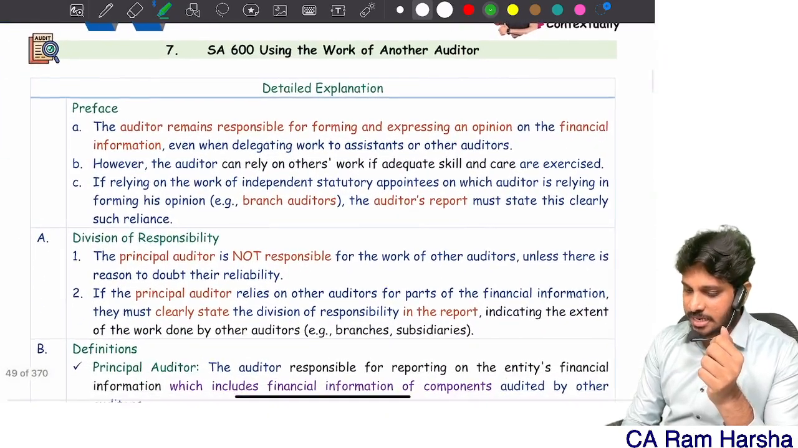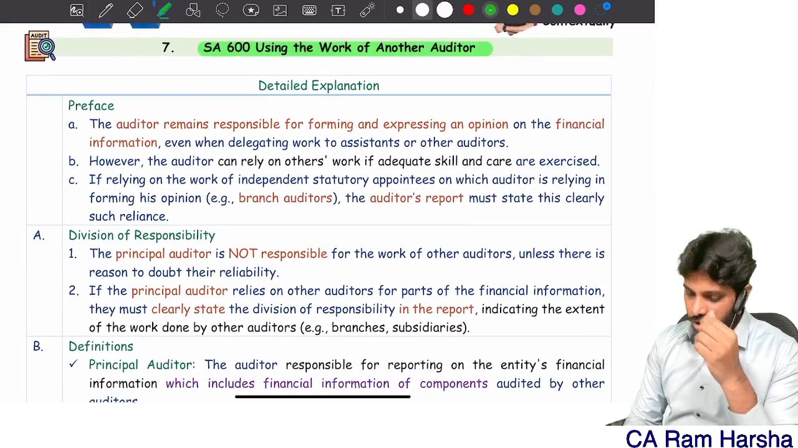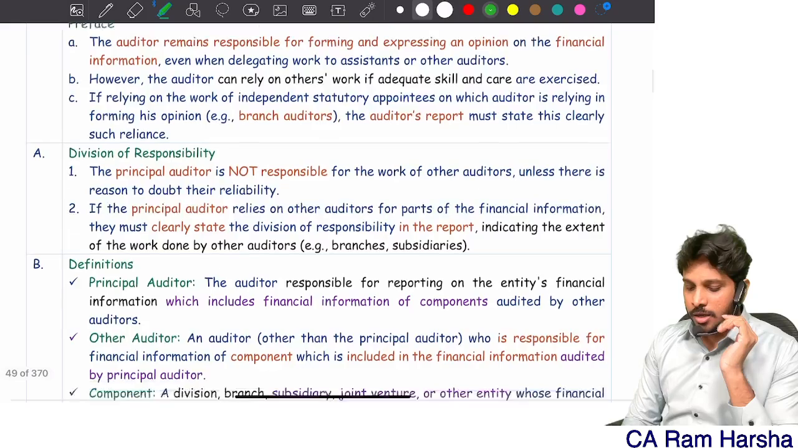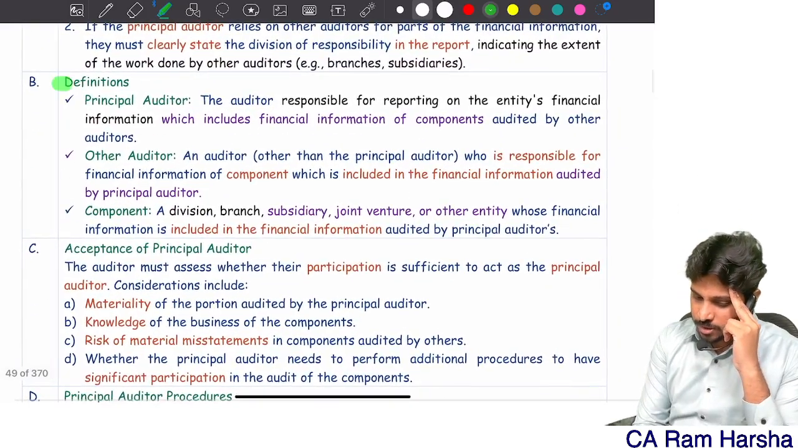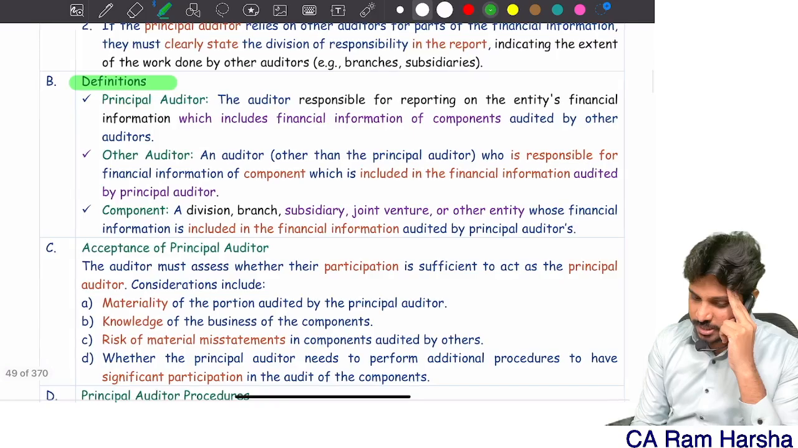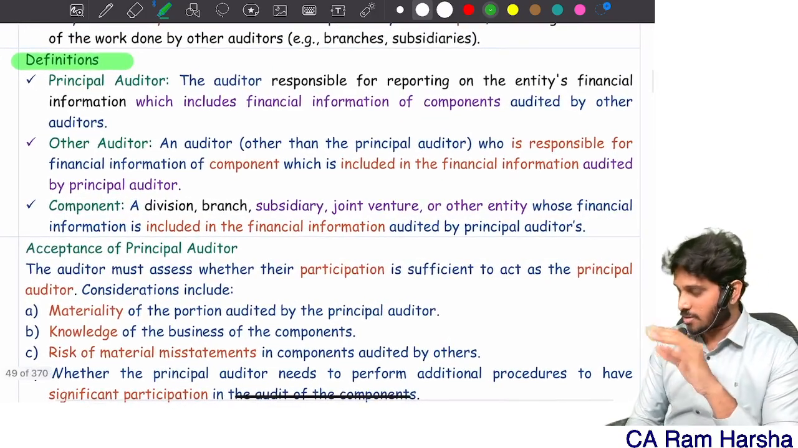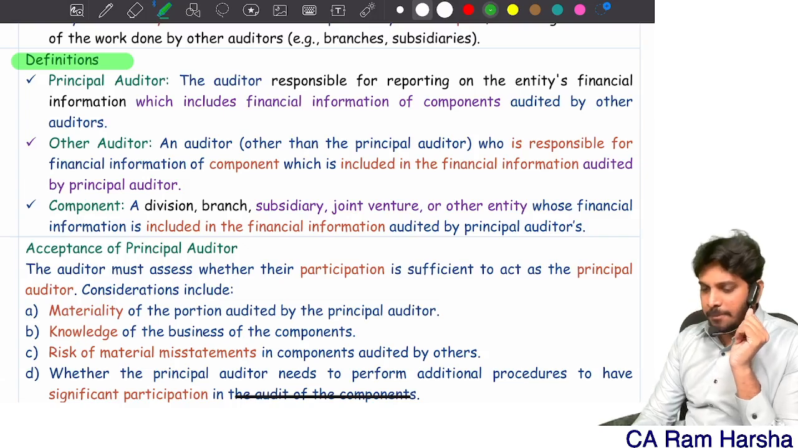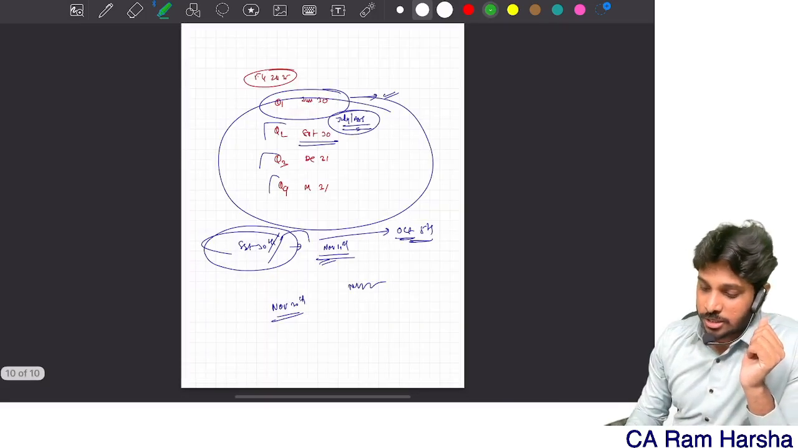So SES 600, using the work of other auditor. In other auditor, you have something called definitions here. First, if you understand these definitions, that is where the main crux is. Fine. So using the work of other auditor.